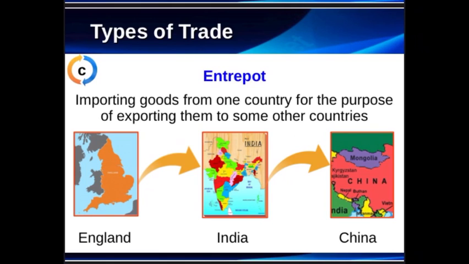See, any kind of service or any kind of activities which provide help or which remove the various problems in the trading procedure or the trading activities, that kind of service or that kind of activities are known as auxiliaries to trade. Now we'll see the first kind of auxiliary is transport and communication. I think all of you know what exactly transport and communication is. Now you cannot even imagine.